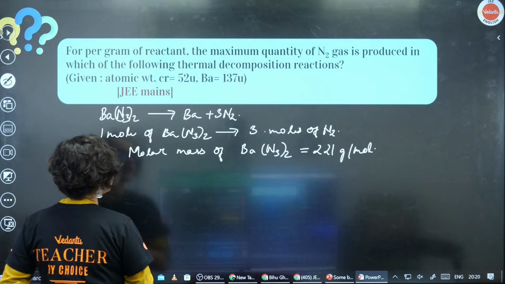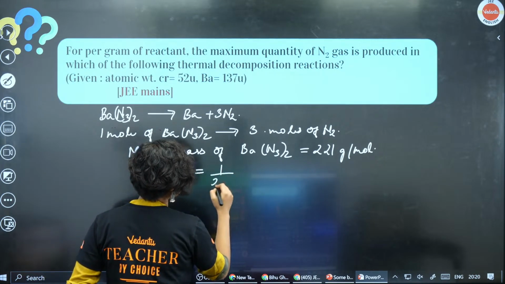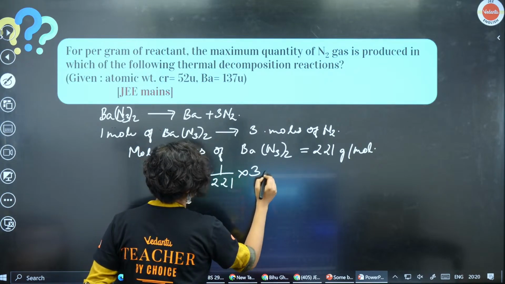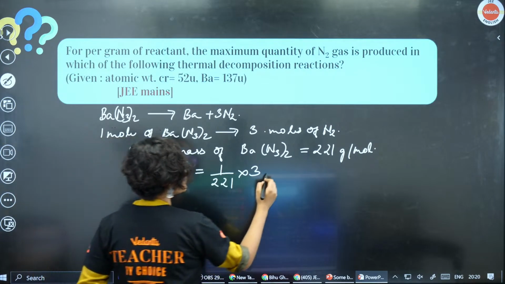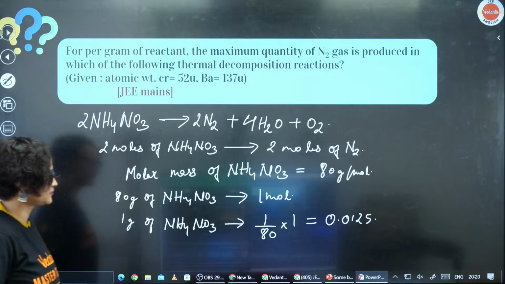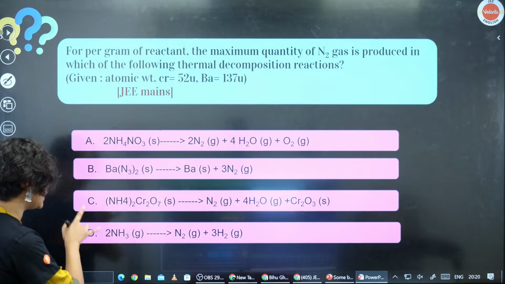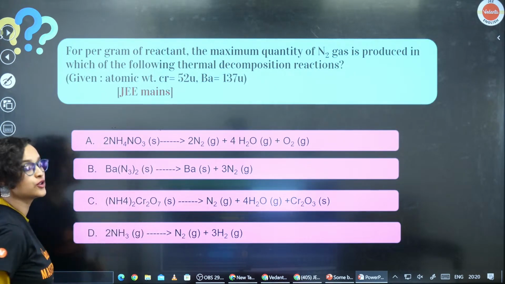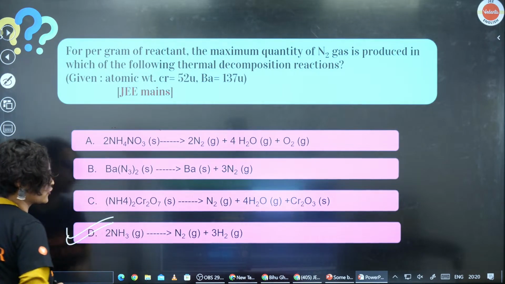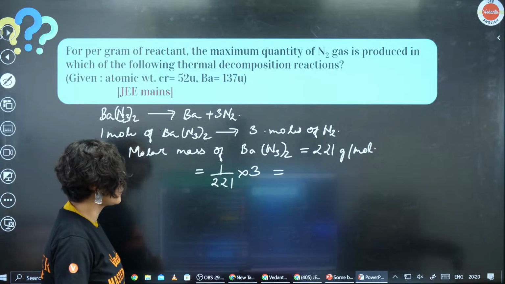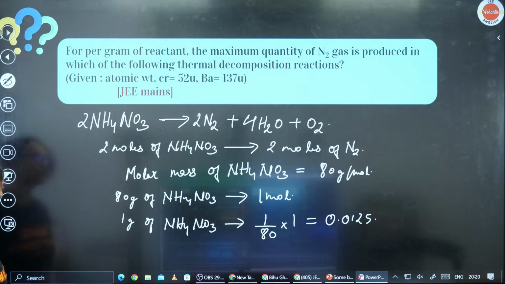So that means it will be around, yes, 1 by 221 into 3. Now calculate this, that is 3 by 221, calculate it. Like this only you have to do it for (NH4)2Cr2O7 as well as for 2NH3. Now I know the answer. The answer is going to be option D here. If you calculate it for all of them, you will find that the answer is option D.